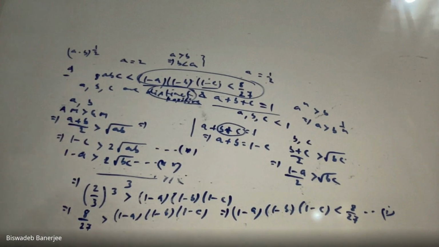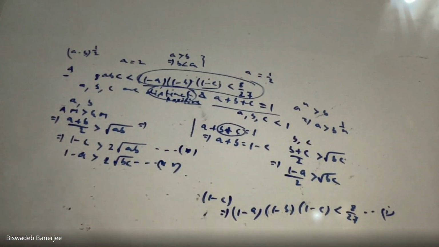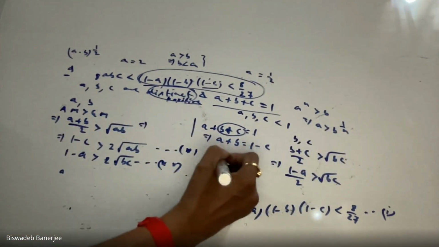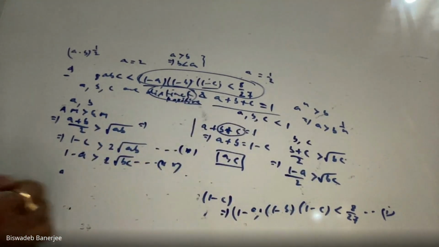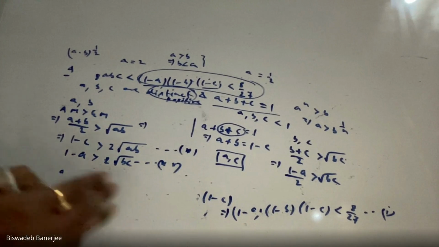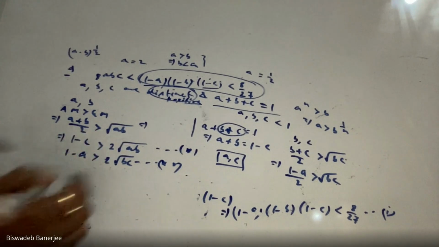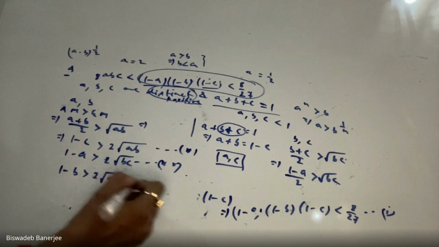Similarly, you can try yourself. If we take another two quantities A and C and apply the AM greater than GM inequality, just like this, you shall get 1 minus B greater than 2 times root over AC.